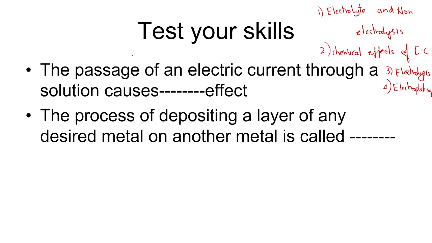Here is a question, test your skill. If you have understood, you should be able to answer these questions in the comment section. Do give your answer. Question 1: The passage of electric current through a solution causes this effect. Question 2: The process of depositing a layer of any desired metal on another metal is termed as what? If you know any of these answers, please write them in the comment section.